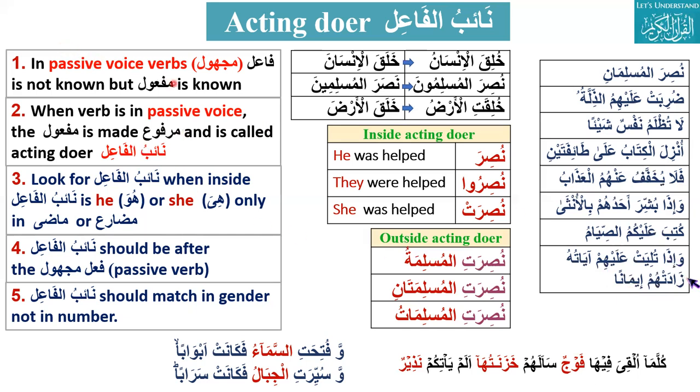What is the passivized verb here? The passive voice verb is tuliyat, and the naibul fa'il would be ayatuhu, because it is marfu. Why do we look for naibul fa'il? Because this is a passive verb. Okay, we have to go to the breakout room so that everybody gets a chance to see all these.